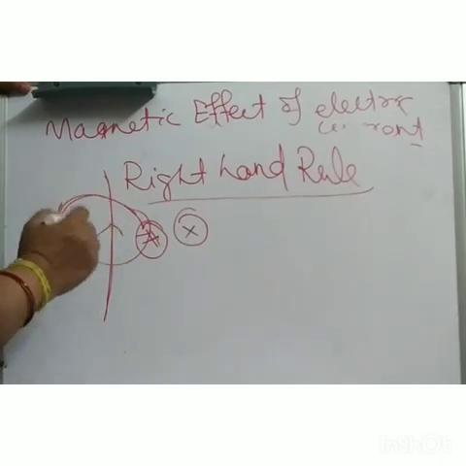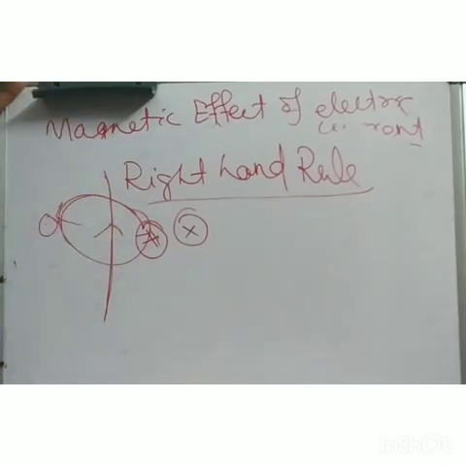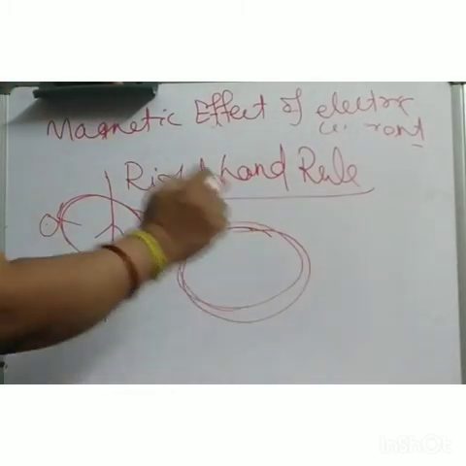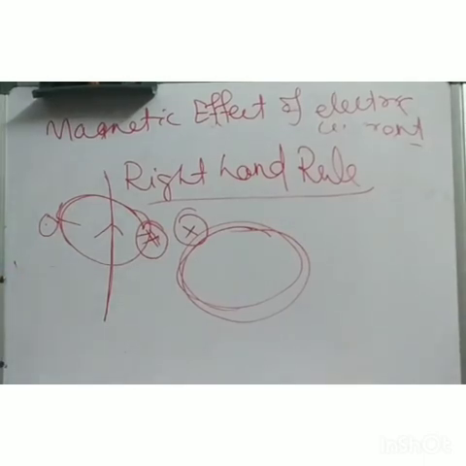This thing in detail we are going to study in my next lecture, and from this actually this chapter is interesting. So hope till now there is no confusion about this chapter. In my next lecture we will be discussing this right hand thumb rule for the straight current carrying conductor. After that we will discuss the circular loop. If your wire is of circular shape, then what will happen to the direction of the magnetic field? In detail we are going to study one by one.